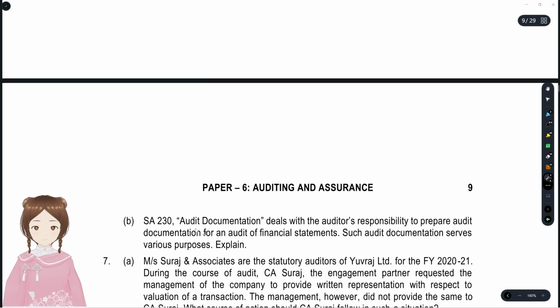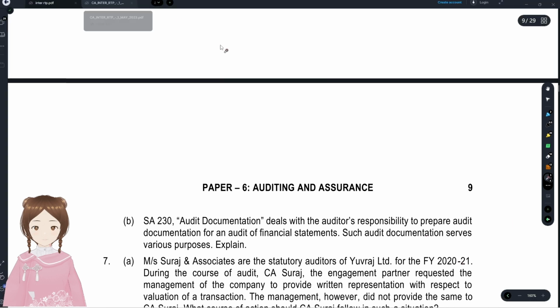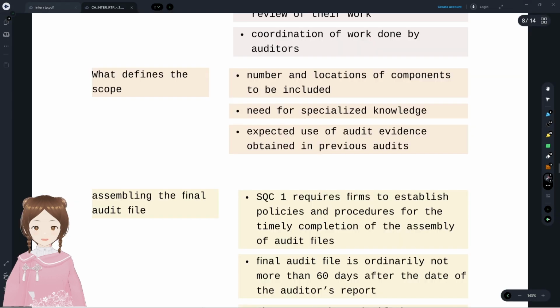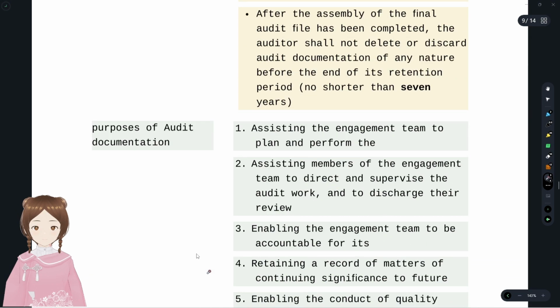6B. As per SA 230, audit documentation deals with the auditor's responsibility to prepare audit documentation for an audit of financial statements. Such audit documentation serves various purposes. They're asking about the purpose of audit documentation: why you have to document your audit, or what the benefit of audit documentation is. It's a direct question, so we'll go with a quick reference. What's the purpose of audit documentation?